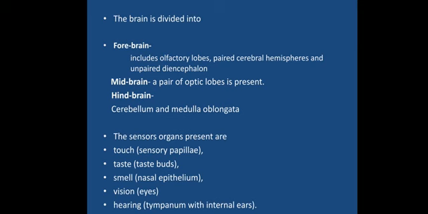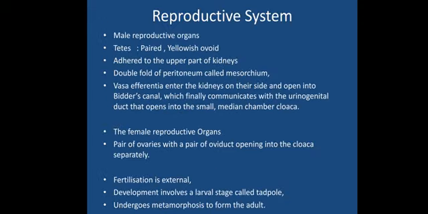It's basically part of the central nervous system. Now, the sensory organs are present in the brain, and the frog's senses are touch, smell, taste, vision and hearing. All these five senses are perceived by the frog with the help of different types of sensory organs: sensory papillae, taste buds present mainly on the tongue, nasal epithelium for smell, eyes for vision, and hearing through the tympanum or the internal ears.